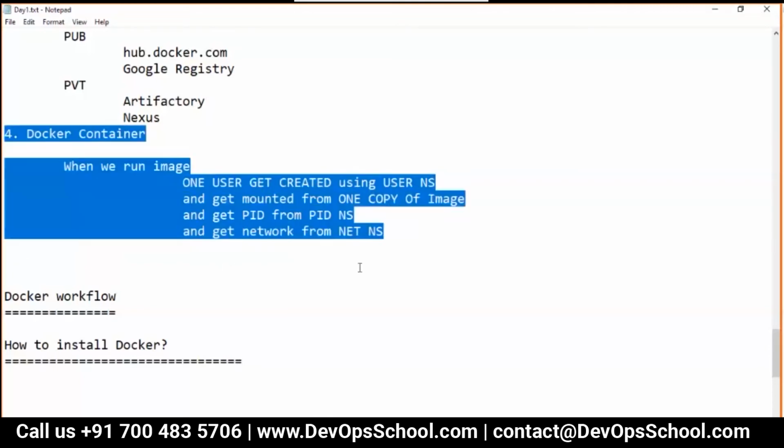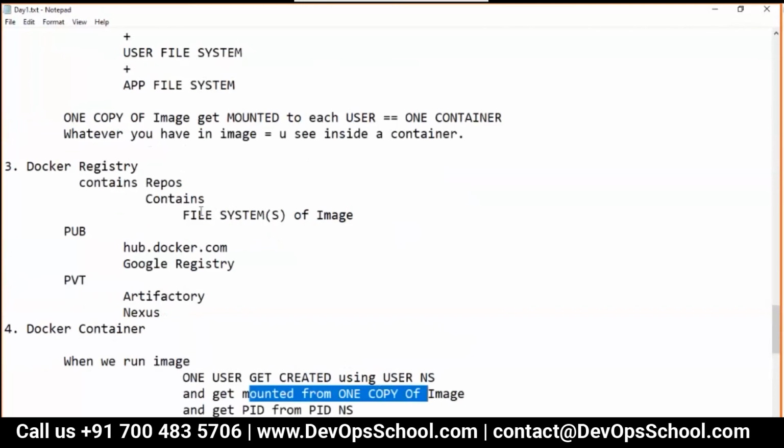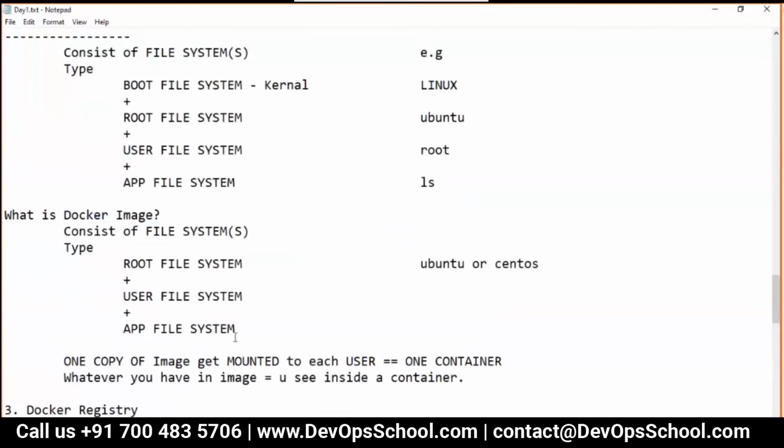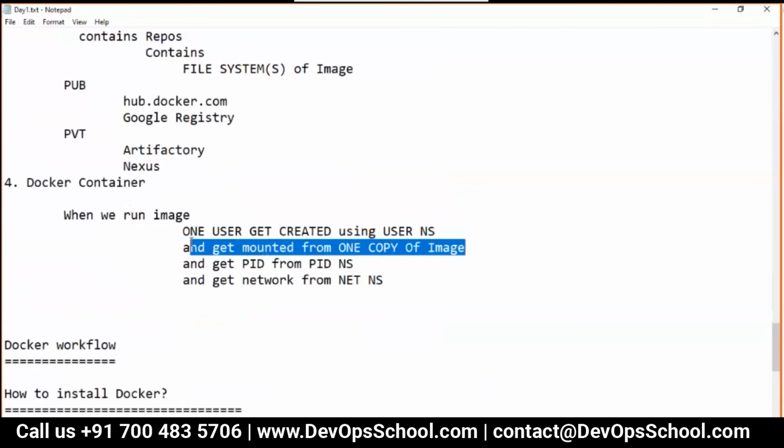So this is a container. Now how much time does it take? Seconds. So whatever file or application you have, where is that? In the image. Whatever application you have, it runs inside a container and everyone can use this.